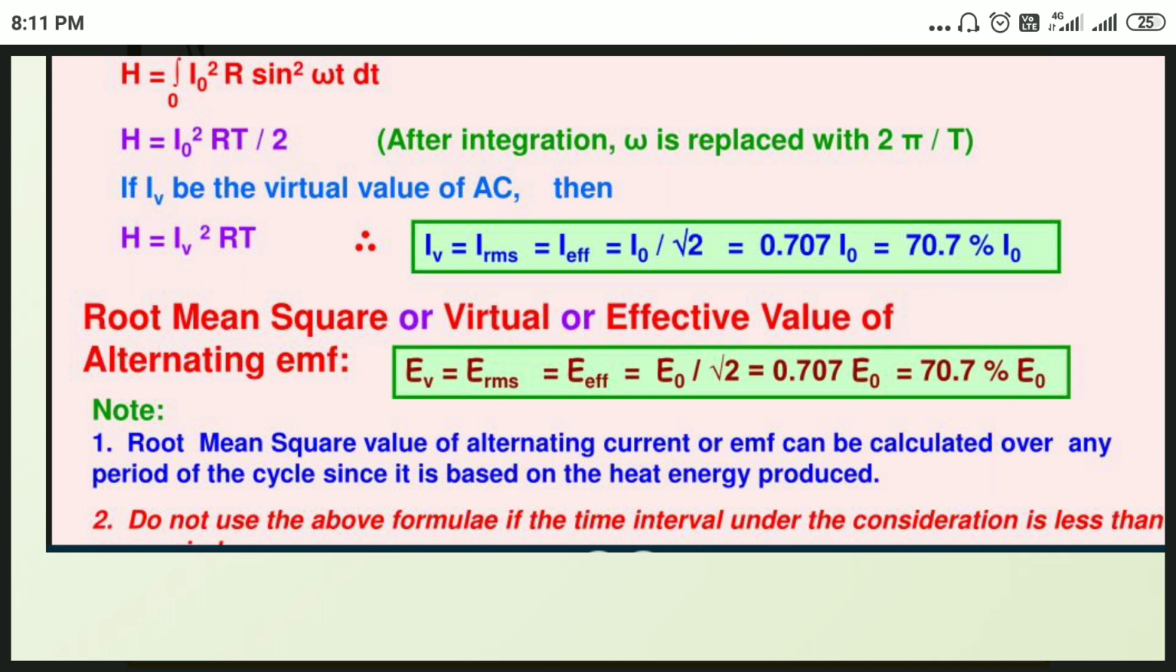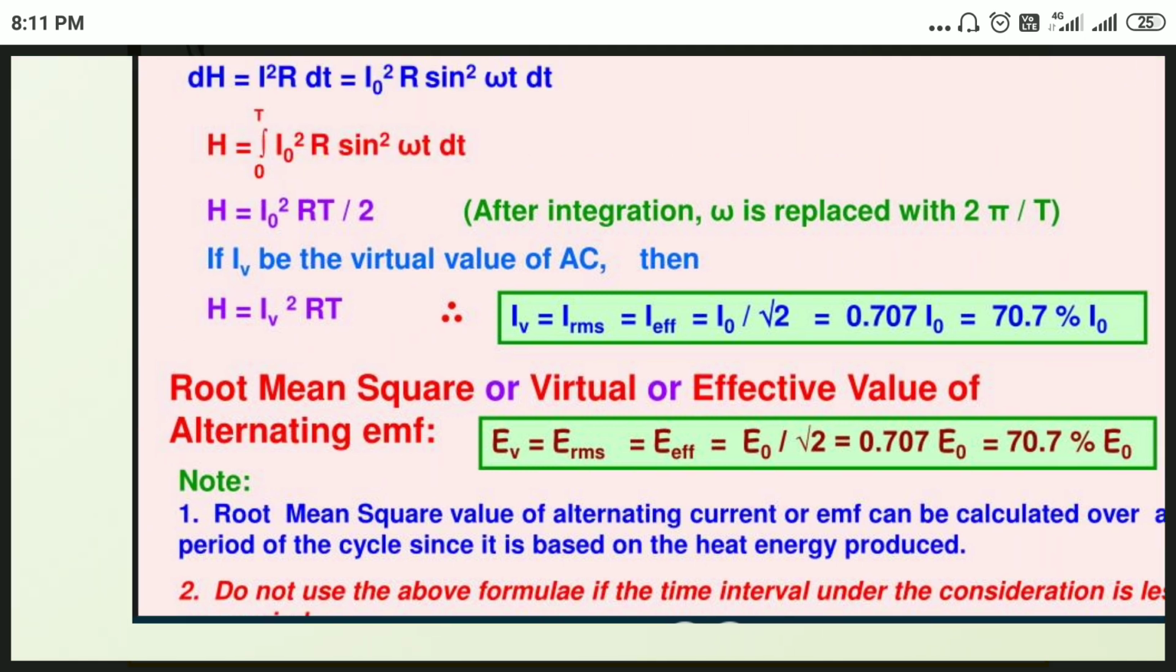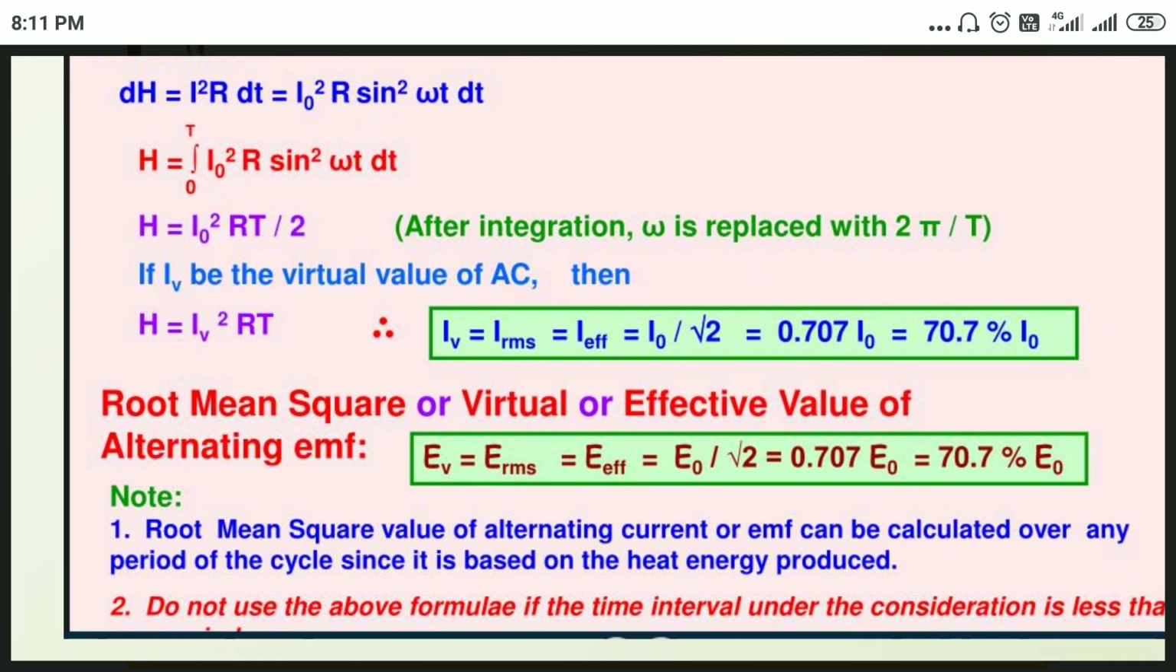it is based on the heat energy produced. Do not use the above formula if the time interval under consideration is less than a cycle. So simply we say the RMS value is nothing but the square root of the sum of the squares of the instantaneous values per complete cycle. We always measure alternating current or alternating EMF using the RMS value only, not the mean value, because the RMS value is more efficient and more accurate than the mean value.